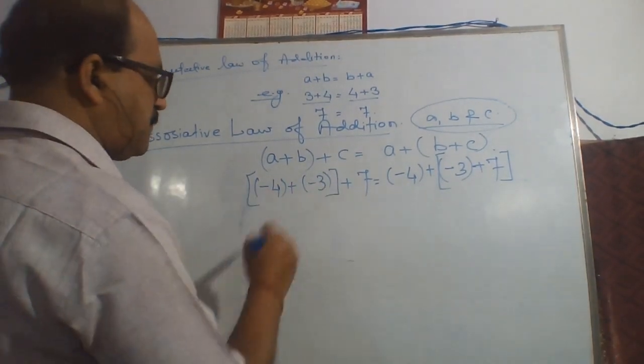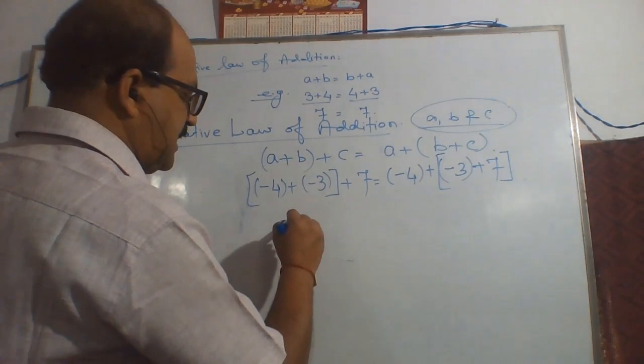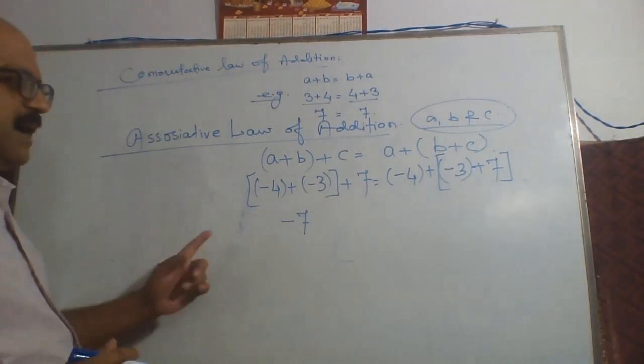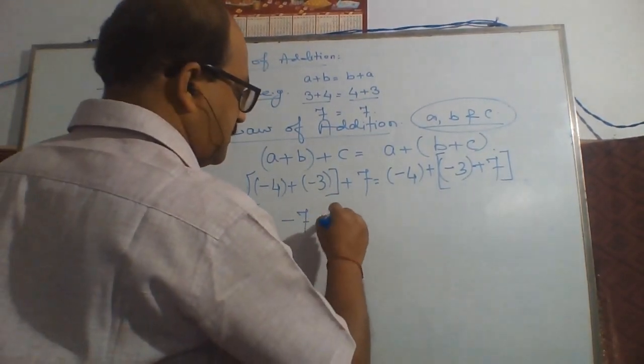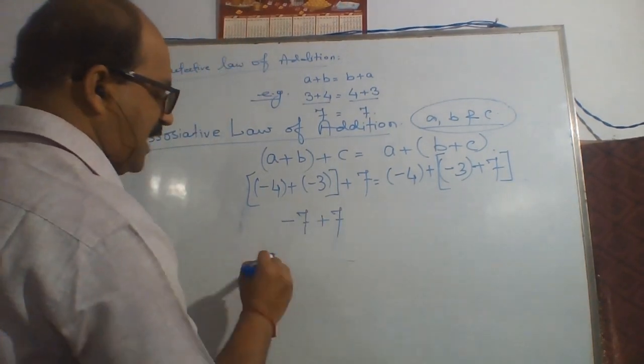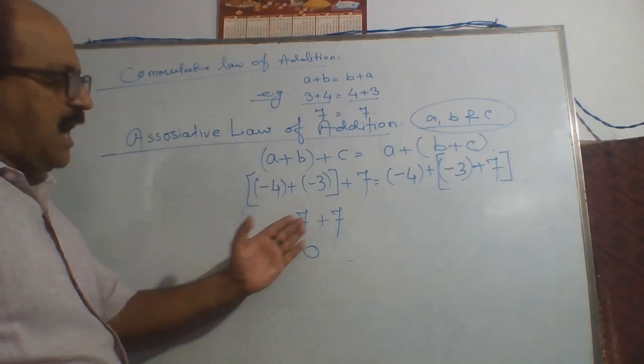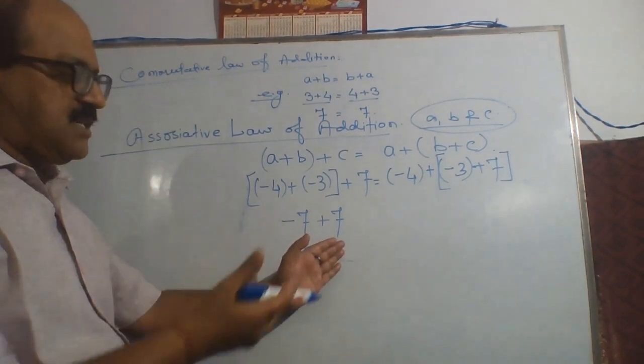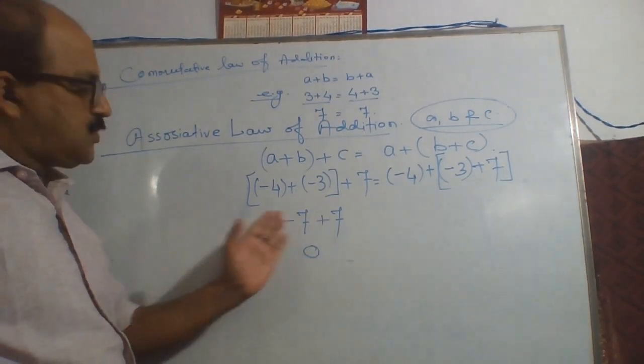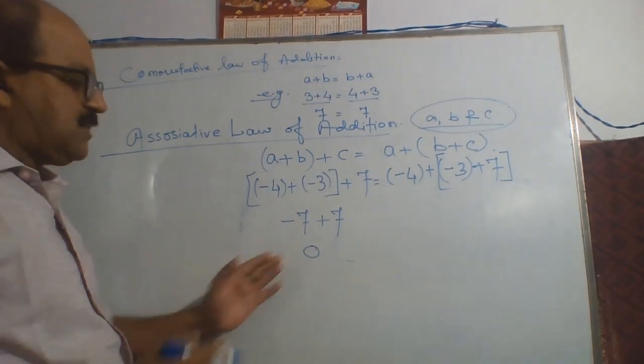Minus 4 plus minus 3, we add them, we get minus 7, plus 7. One is a negative integer and one is a positive integer, and both have the same value. So minus 7 plus 7 is equal to 0.